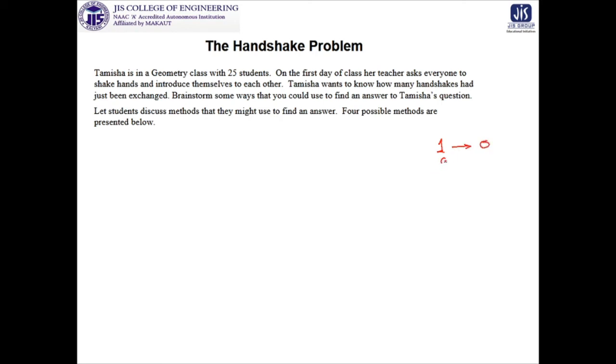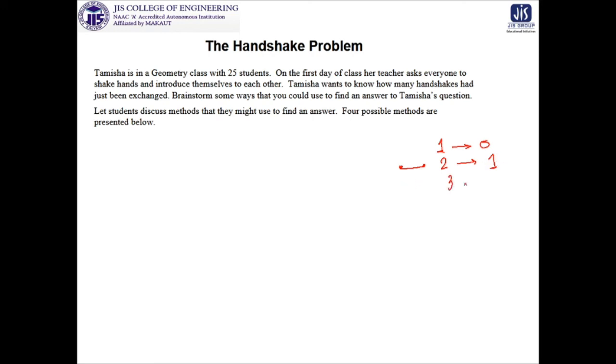But if there are two students like this, then one handshake is possible. And look at this, I am handshaking with you and you are handshaking with me. It is not going to be considered a different handshake. So two students having a handshake means the number of handshakes is one.